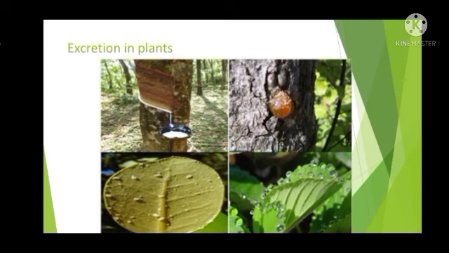Then some of the waste materials can be directly released into the soil surrounding them. In the soil around the place where the plant is present, the waste can be released out. So these are some of the ways by which excretion occurs in plants. Is it clear, children? So that's all about this chapter.